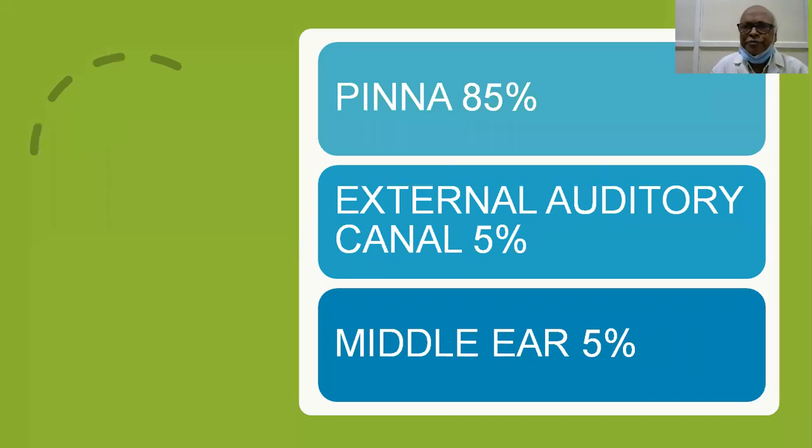About 85% of these tumors appear in the pinna mostly. And as far as the external auditory canal is concerned, it's about 5%. And the remaining 5% will be coming from the middle ear cavity.